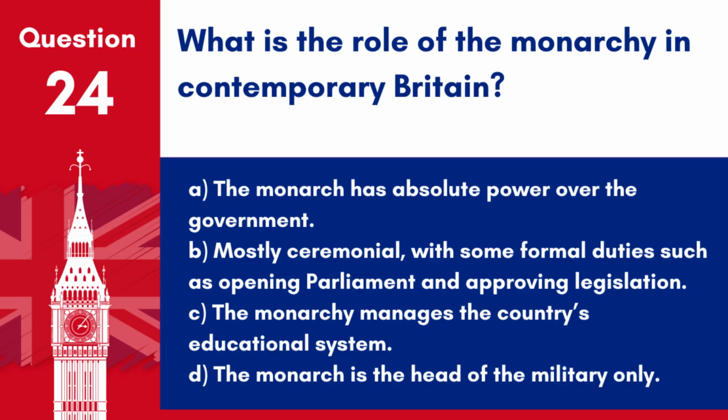Question 24. What is the role of the monarchy in contemporary Britain? A. The monarch has absolute power over the government. B. Mostly ceremonial, with some formal duties such as opening Parliament and approving legislation. C. The monarchy manages the country's educational system. D. The monarch is the head of the military only.